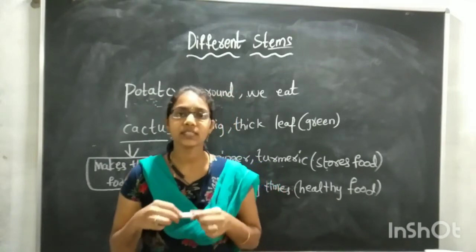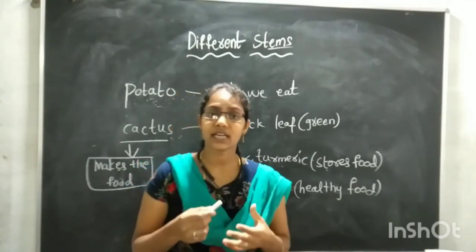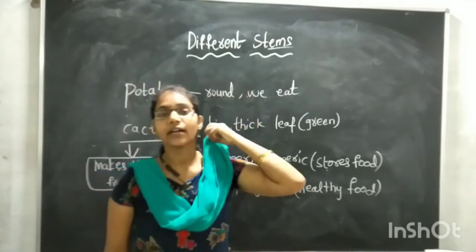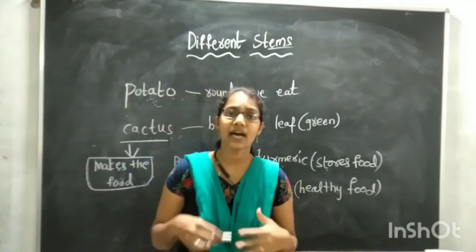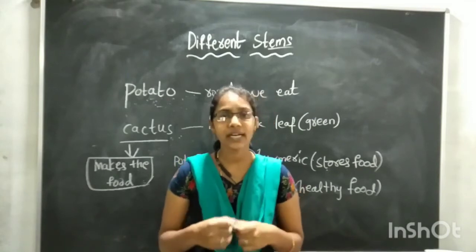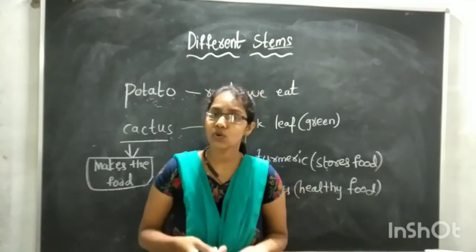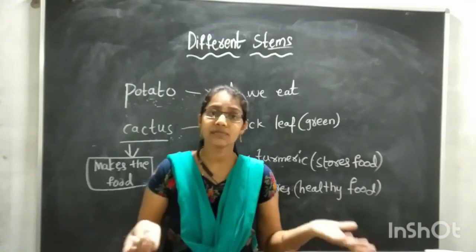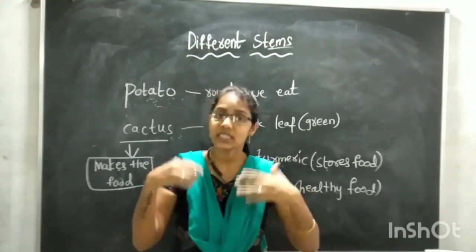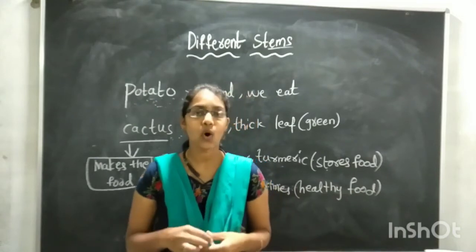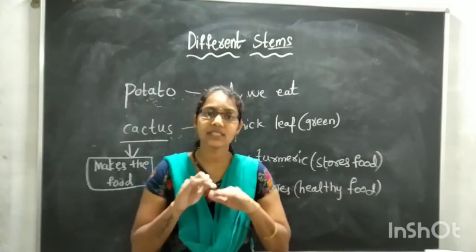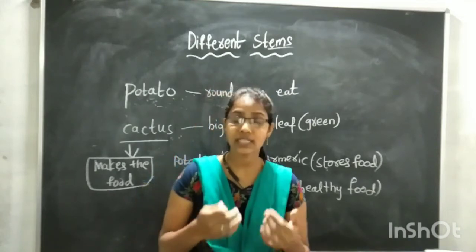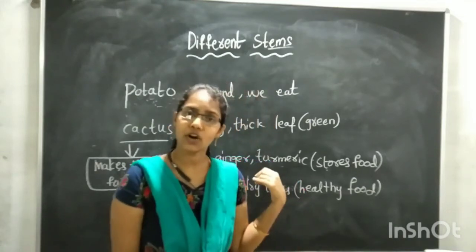Like that only, some stems are different from other stems that we usually see. So this is about different stems, children. Different stems of different plants have different functions. Some stems store food inside them, some stems make food for the plant, and some stems need support to stand straight. So all the stems do not have the same function. They have different things to do for the plant. That's why they are different. So this is our topic today, children.